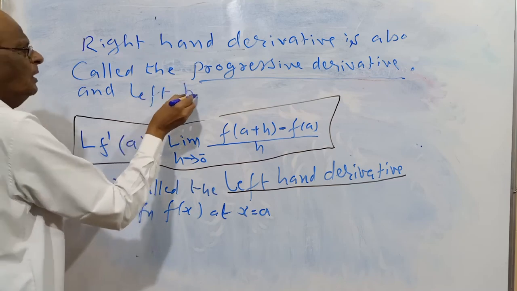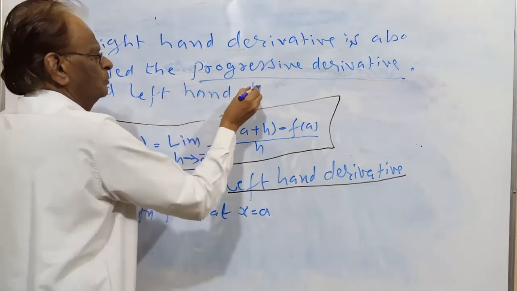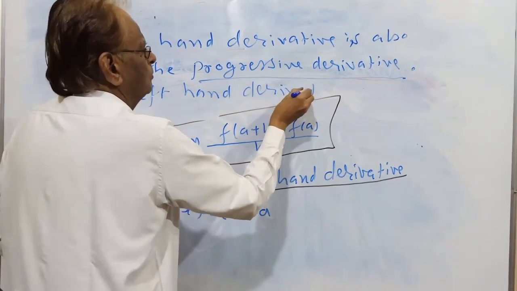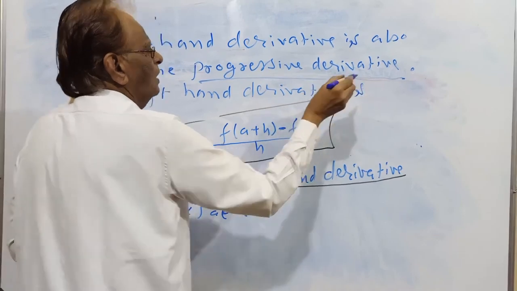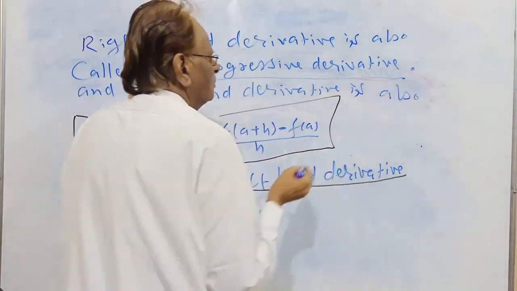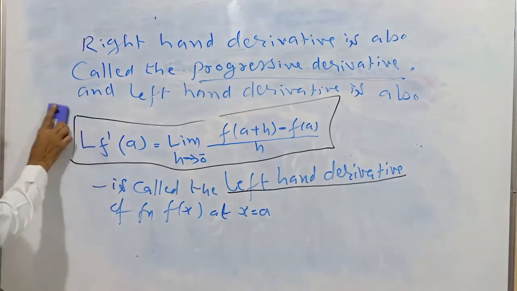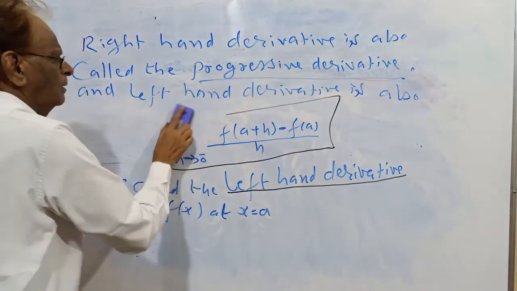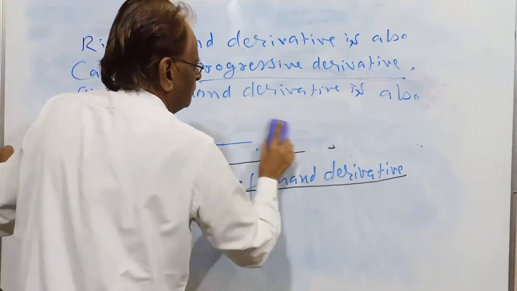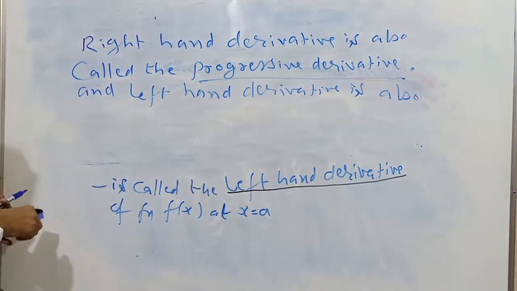Left hand derivative is also called regressive derivative.